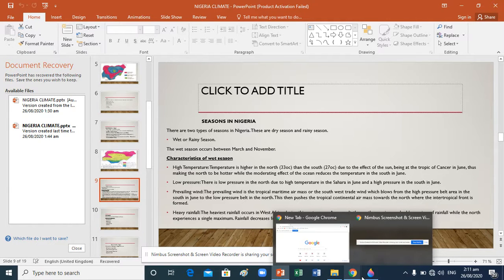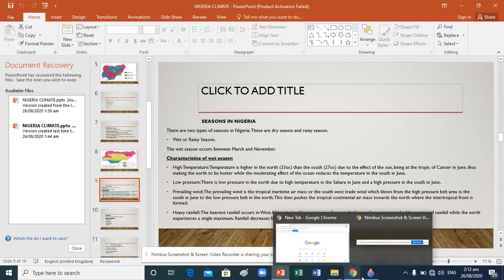And apart from that, low pressure. There is low pressure in the north due to the high temperature in the Sahara in June, and high pressure in the south in June. Prevailing wind: the prevailing wind is the tropical maritime air mass, or the southwest trade wind, which blows from the high pressure belt in the south to the low pressure belt in the north. This then pushes the tropical continental air mass toward the north, where the intertropical front is formed.